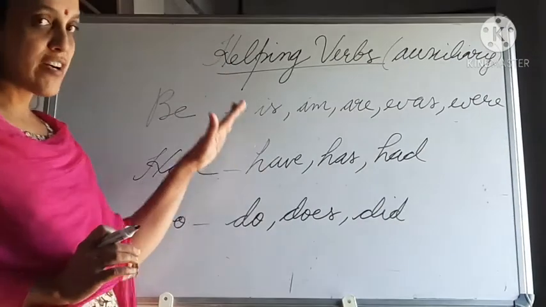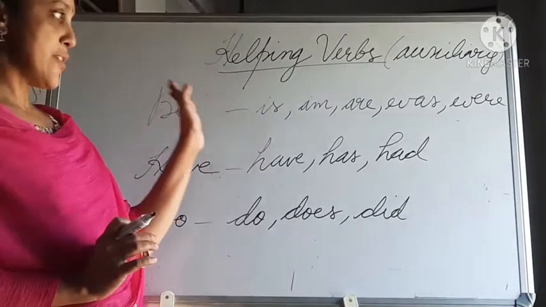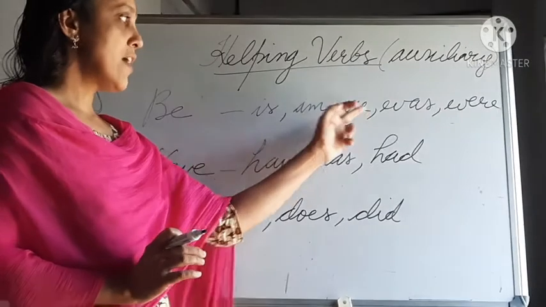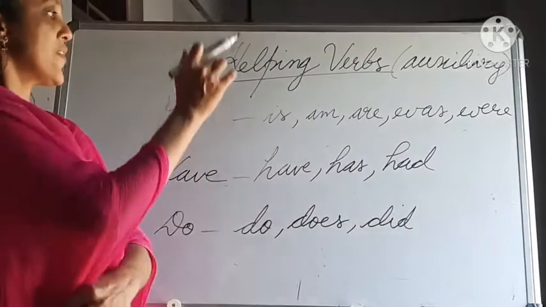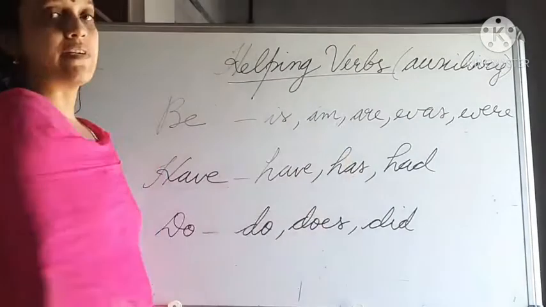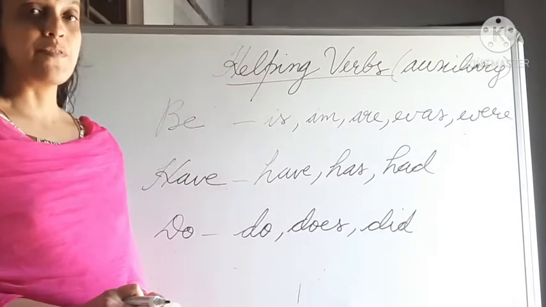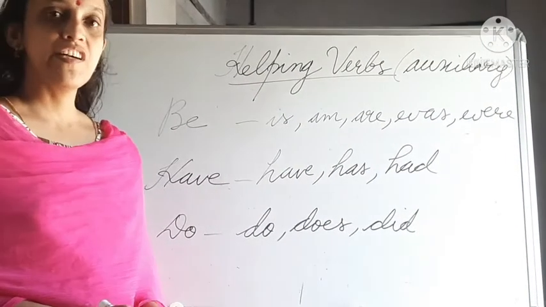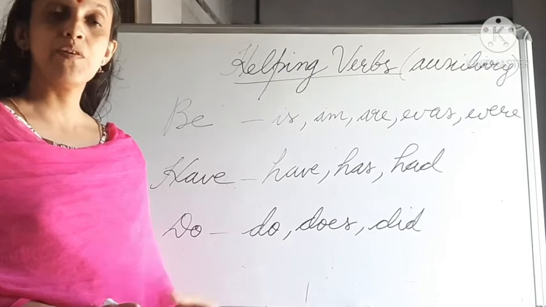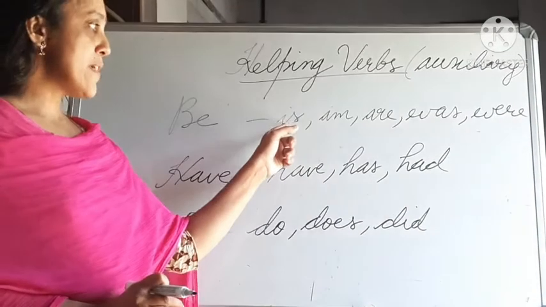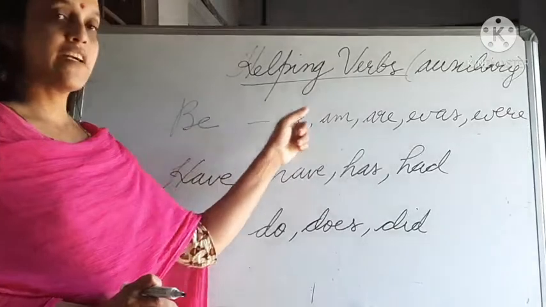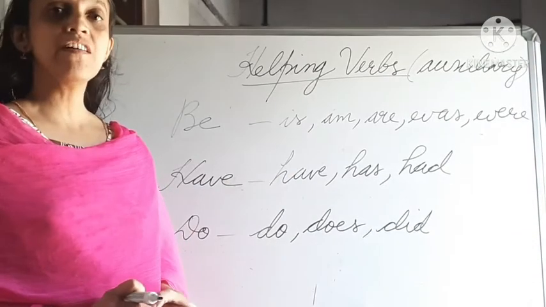Now, let's see one by one. Be forms. I told you be forms are is, am, are, was and were. And these be forms are used to show the present continuous form or past continuous form. That means after this be form, after this is, you can use the ing form of the verb.